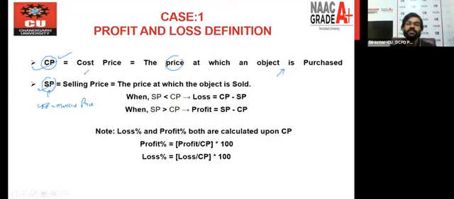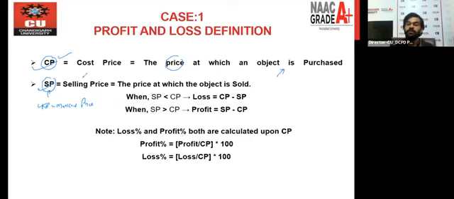After the definition of CP and SP, we have some relation between CP and SP. There are two conditions. One possibility is that CP is greater than SP. The second condition is that CP is less than SP. Whenever we purchase an article and the cost price is greater than the selling price, we are getting a loss. And when the CP is less than the selling price, we say we are getting profit.